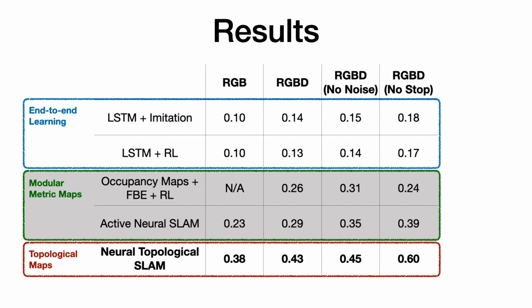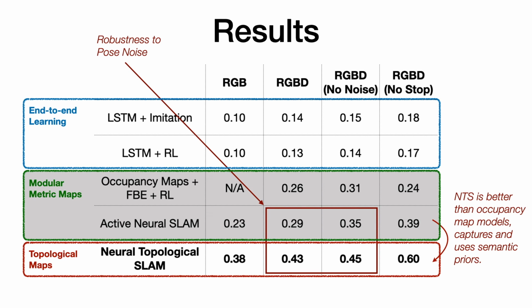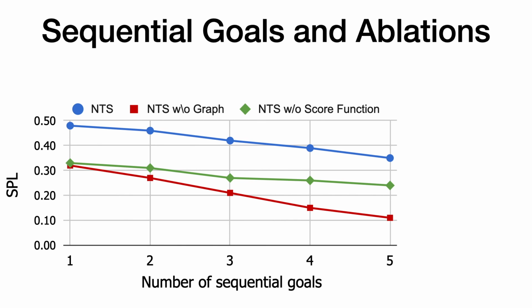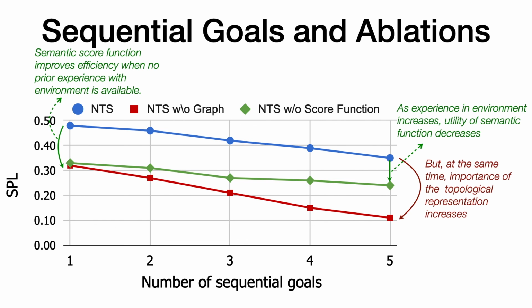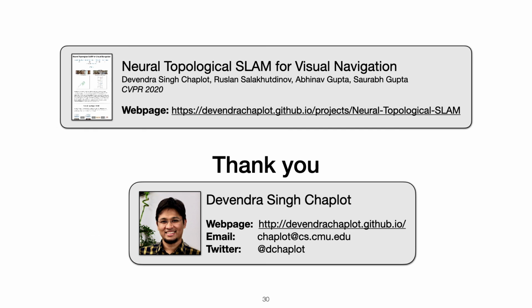Quantitative results show that our model outperforms both end-to-end learning as well as modular metric map-based methods on the image goal navigation task. Results indicate that our model better captures semantic priors and is more robust to pose noise as compared to the baselines. Ablation study on sequential goals indicates that the semantic score function improves efficiency in the absence of prior episodic experience, while the topological map improves efficiency as the episodic experience increases.